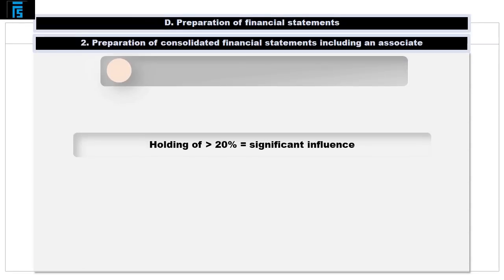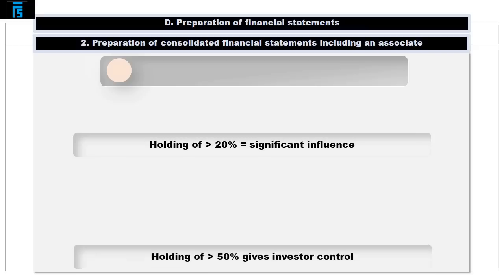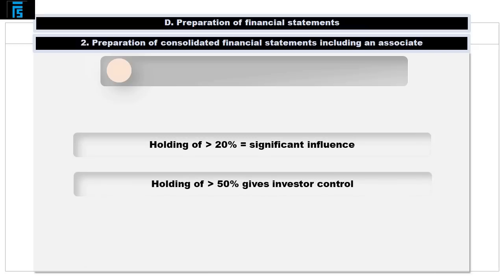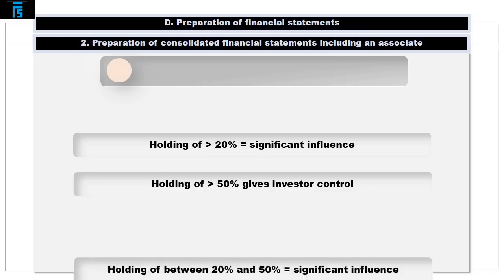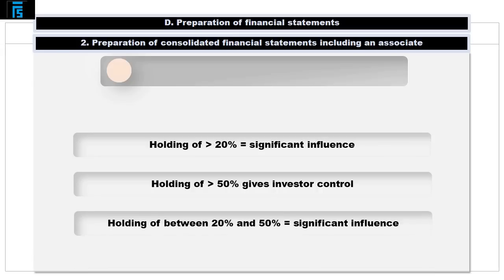The standard notes that a holding of 20% or more of the voting power of the investee, which may be held directly or through subsidiaries, is typically presumed to give rise to significant influence. Naturally, a holding of more than 50% is presumed to give the investor control over the investee. Accordingly, significant influence is assumed with a shareholding of between 20 and 50%.